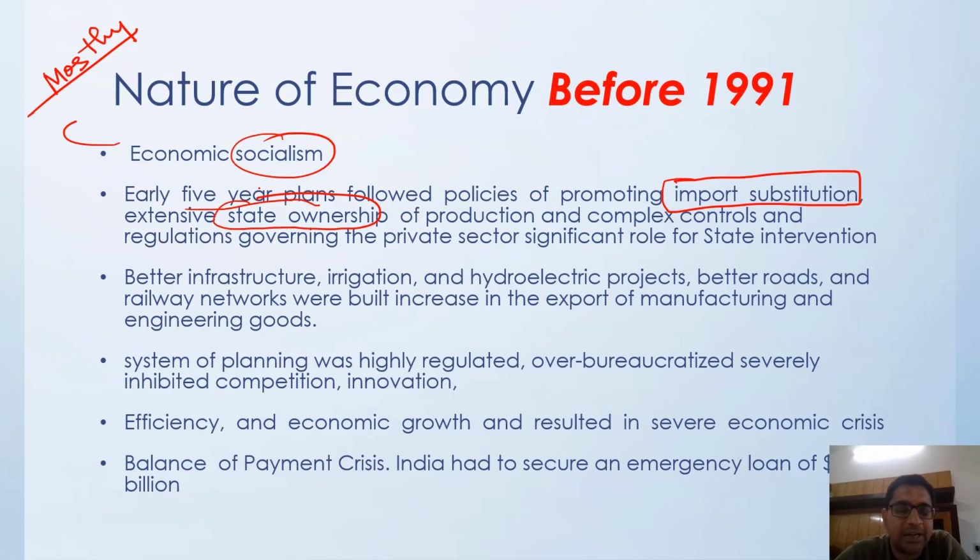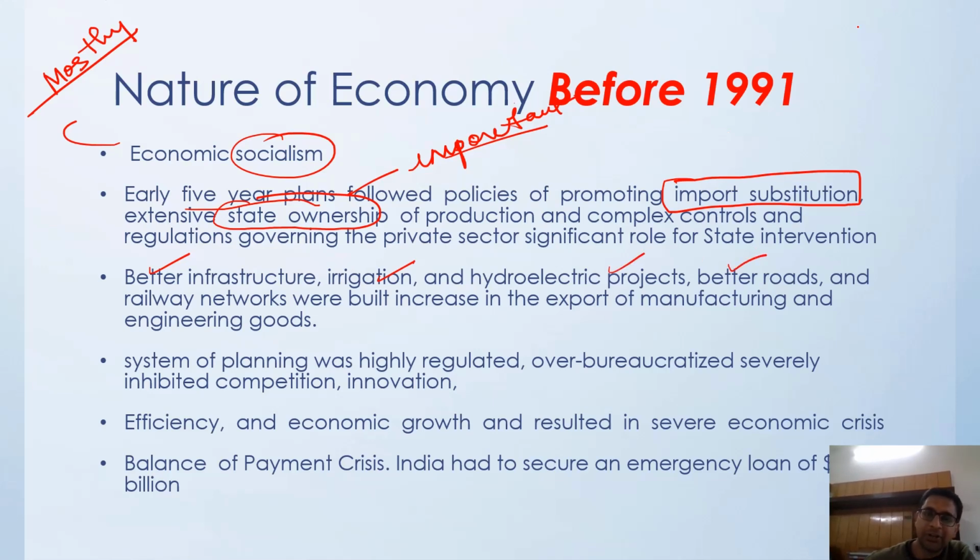Most of the biggest and important industries, the government is taking care of that. Whatever the big, important industries are, the government has control over production, and over all the rules and regulations. So there was very heavy state intervention. We started building better infrastructure, better irrigation, hydroelectric projects, better roads, railway networks.